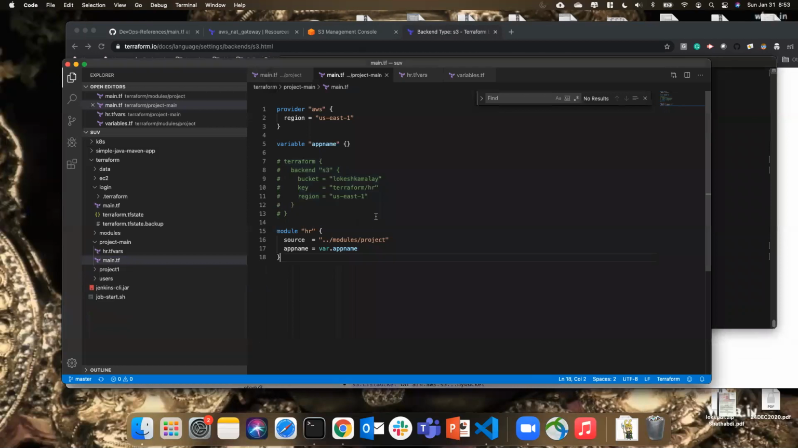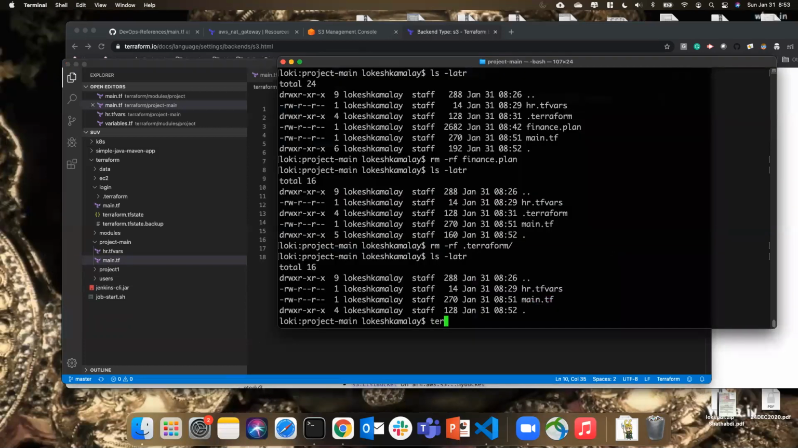So now I am going to enable the backend. This is the backend where I wanted to store. The file is this tf state. So region US East 1. Okay, this is what I'm adding. Now let me go ahead and do the Terraform init. Terraform init.